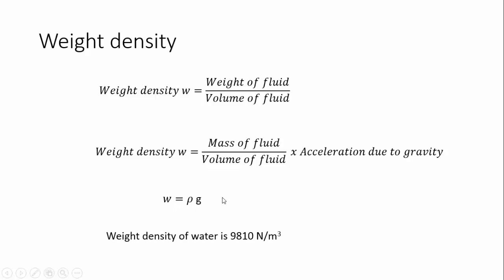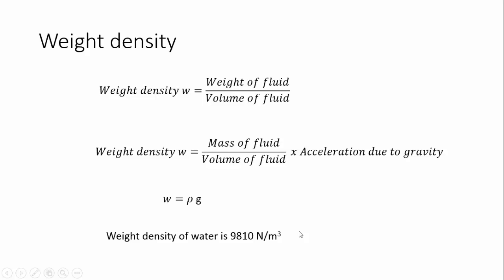The unit of weight density is Newton per meter cube, because weight has a unit of Newton and volume has a unit of meter cube. So the weight density of water is 9810, because the density of water, as we have seen earlier, is 1000 kg per meter cube. So that 1000 has to be multiplied by the acceleration due to gravity, 9.81. So 1000 into 9.81 gives you 9810 Newton per meter cube. This is the unit for weight density.